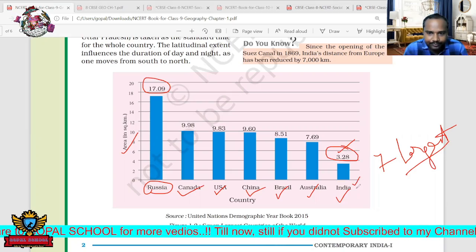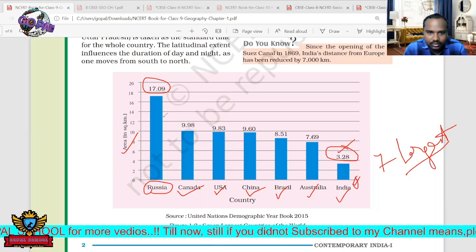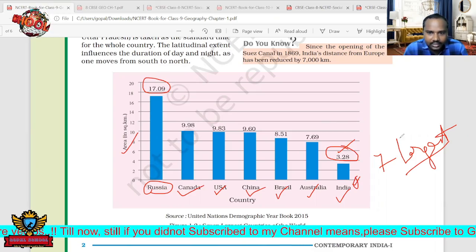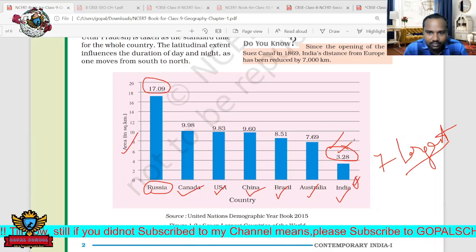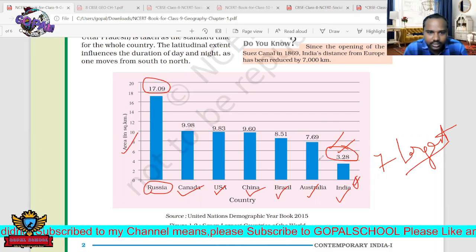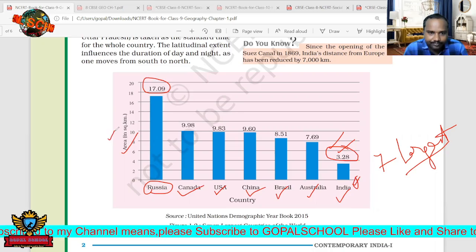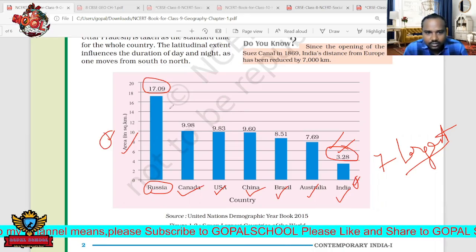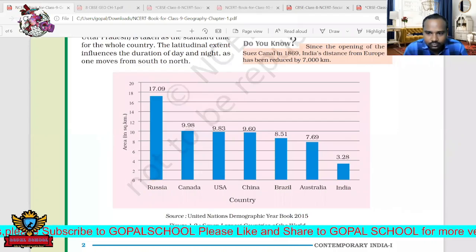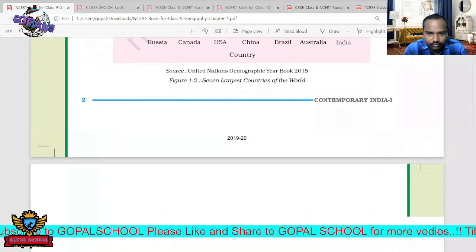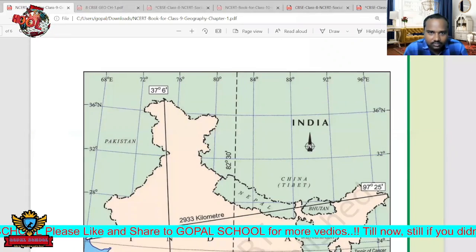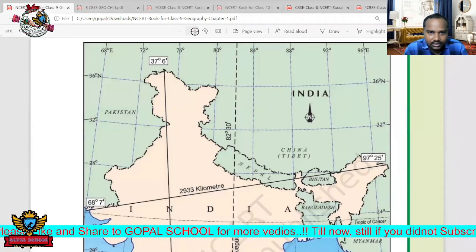That is India. Just remember these two areas: the highest, and also India's. India's position is seventh largest, with an area of 3.28 million square kilometers. Remember this and we move forward. We discussed this at the start, once again, just to see this.